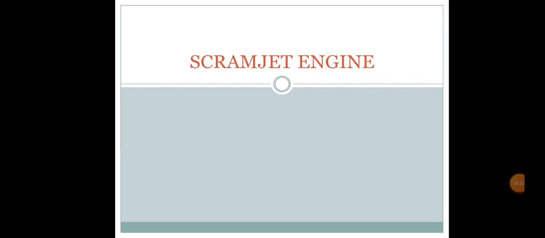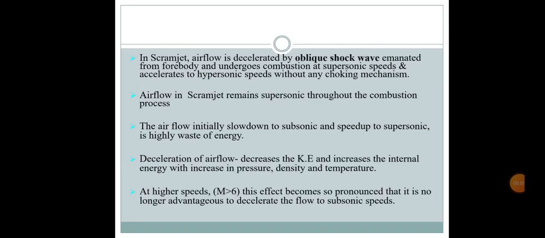Today we are going to discuss scramjet engines. In a scramjet, airflow is decelerated by oblique shock waves emanating from the forebody and undergoes combustion at supersonic speeds and accelerates to hypersonic speeds without any choking mechanism. Airflow in a scramjet remains supersonic throughout the combustion process.